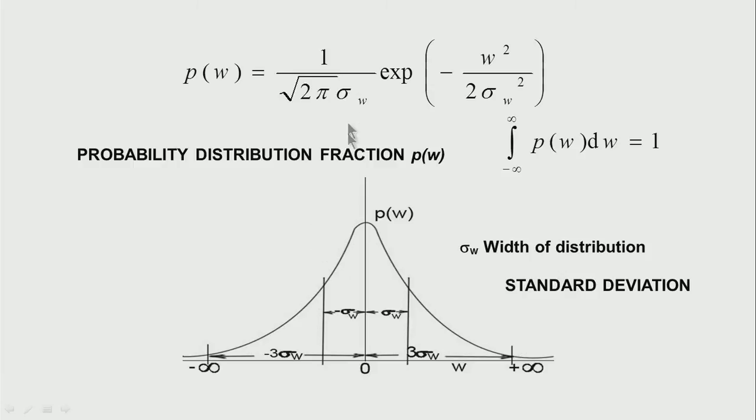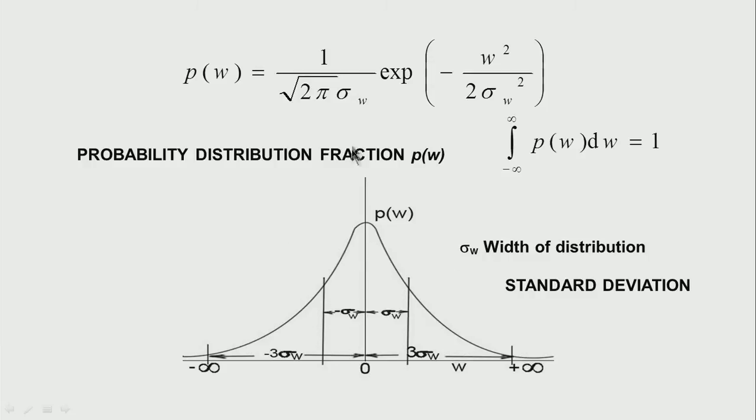I have the dummy variable w along the x axis and the probability distribution fraction Pw on the y axis. What does it denote? The area under the distribution from minus infinity to infinity of Pw dw is equal to 1, and therefore this area is 1.